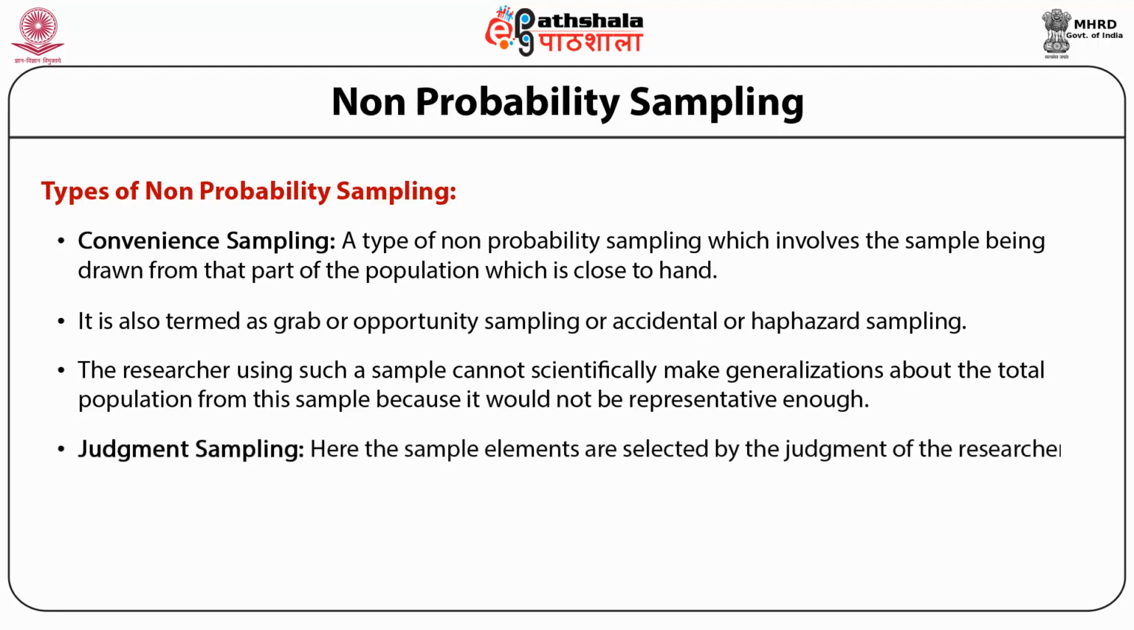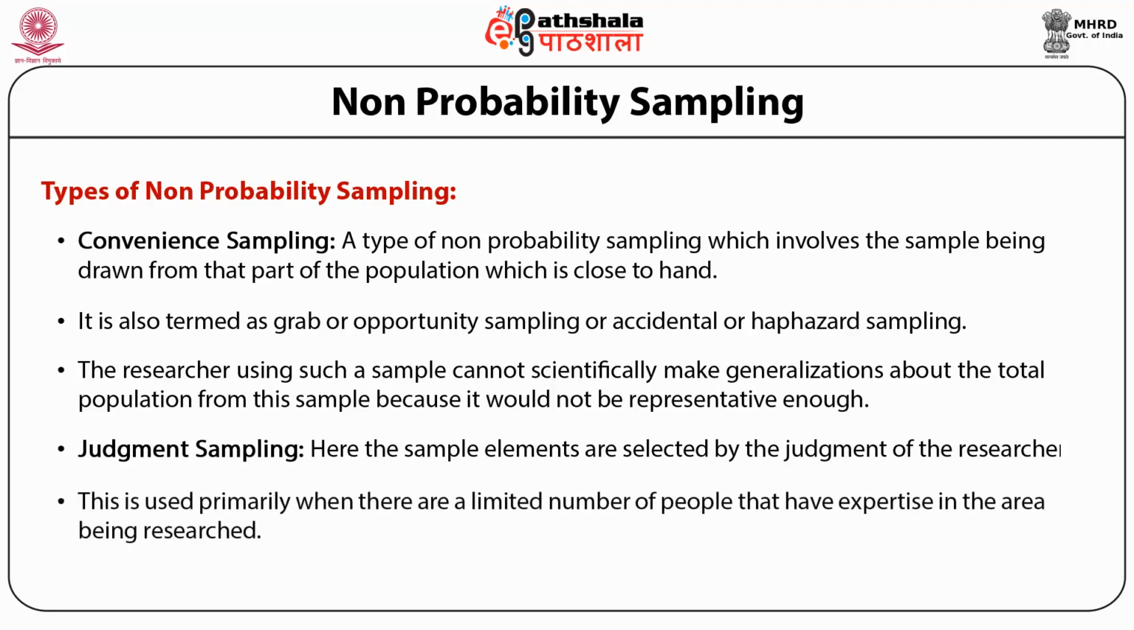Second is judgment sampling. Here the sample elements are selected by the judgment of the researcher. The researcher chooses the sample based on who they think would be appropriate for the study. This is used primarily when there are a limited number of people that have expertise in the area being researched.